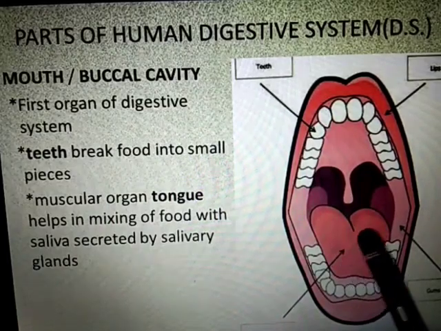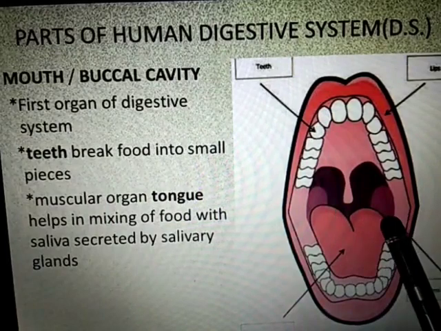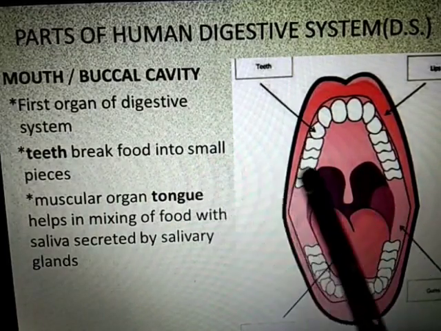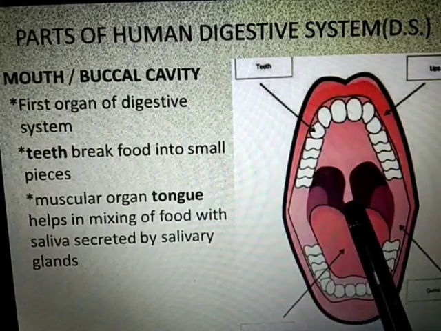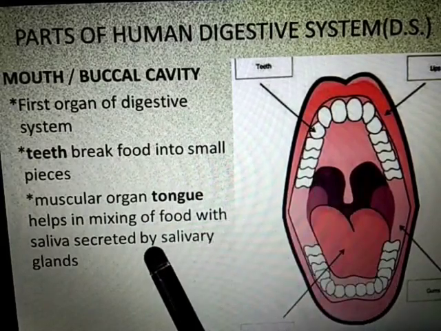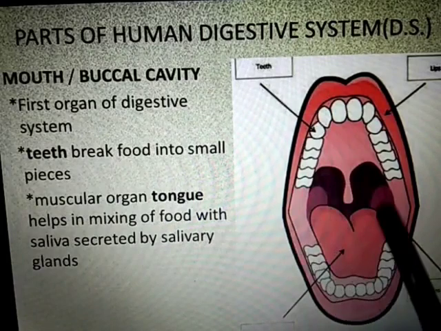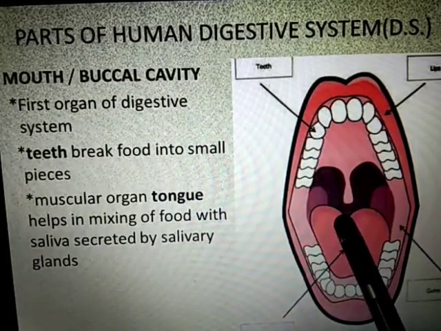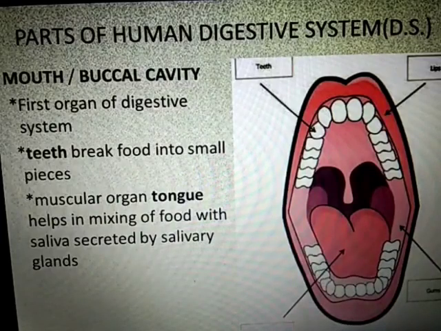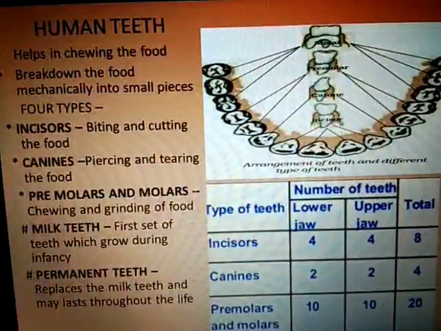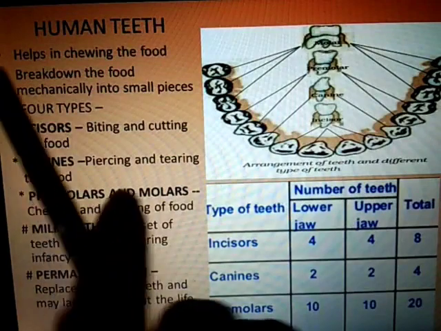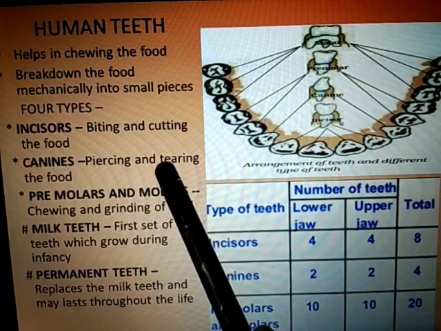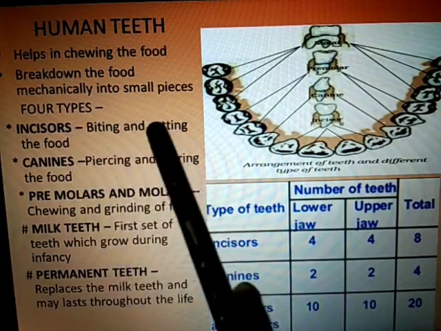The mouth contains teeth, tongue and the salivary glands. Now the teeth help in breaking down food into small pieces. The tongue helps in mixing food with the saliva, which is secreted by the salivary glands. Clear? Now what about human teeth? What will they do? Human teeth help in chewing, breaking down the food mechanically into small pieces.